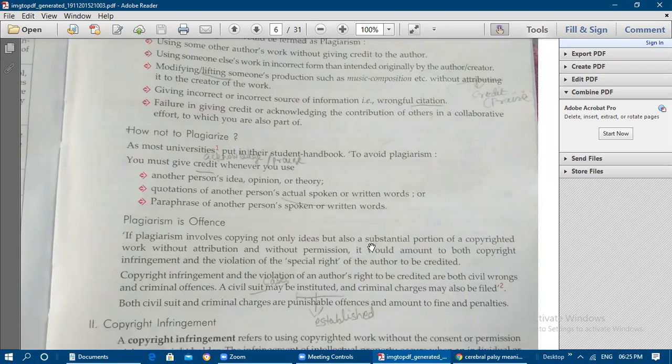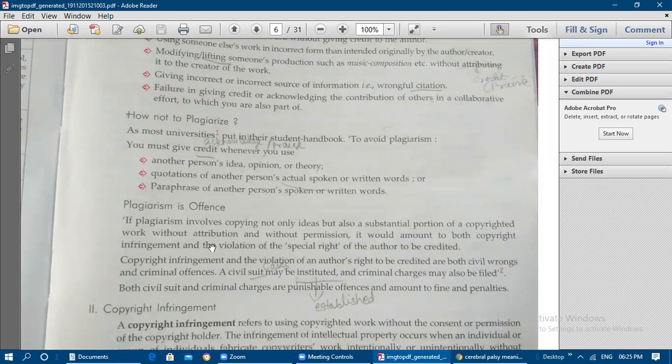In your work, plagiarism is an offense if it involves copying not only the ideas but also a substantial portion of the copyrighted work without attribution or permission. It would amount to both copyright infringement and a violation of the special right of the author to be credited. So it will lead to copyright infringement also.